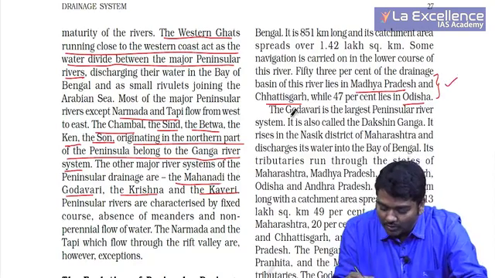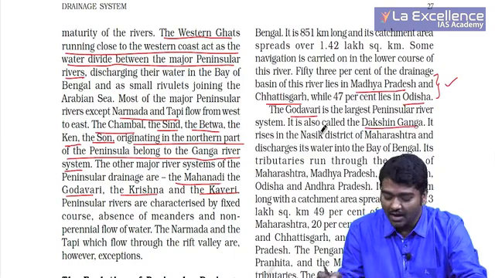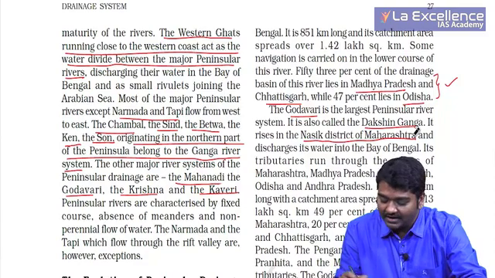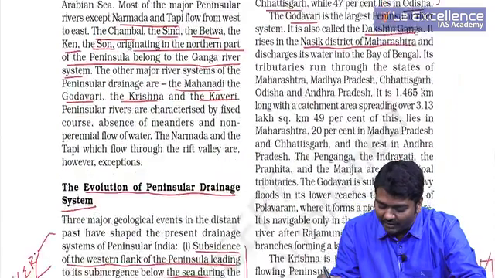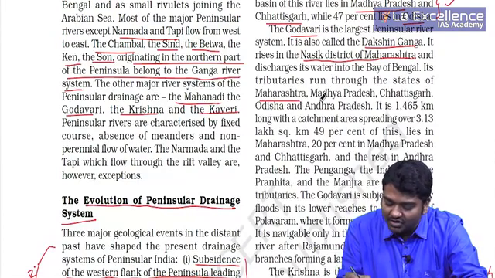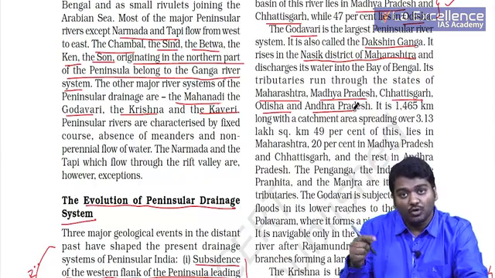Next, you have to talk about the Godavari, which is the largest and it is also called Dakshina Ganga. It originates in Nasik district of Maharashtra and it drains into Bay of Bengal, and it usually moves through Maharashtra, Madhya Pradesh, Chhattisgarh, Odisha, Andhra Pradesh. People get confused, will it flow through Karnataka?